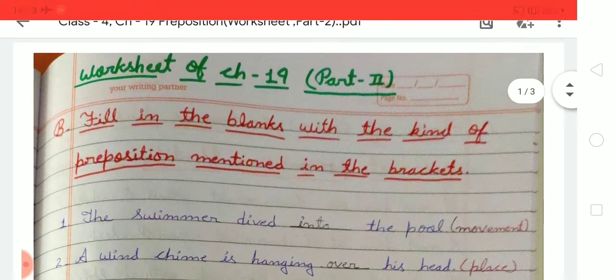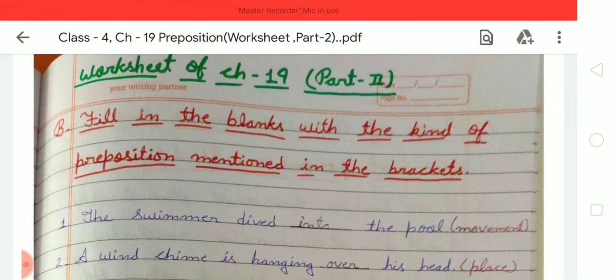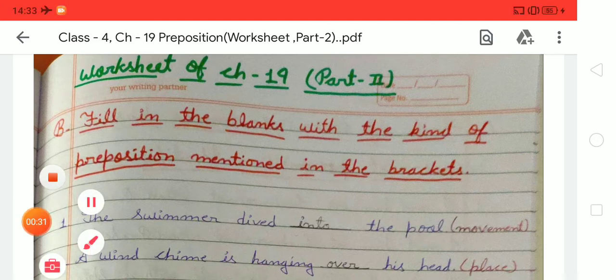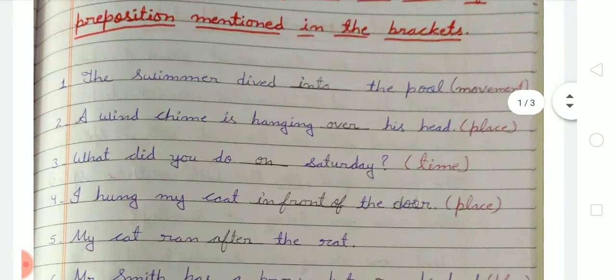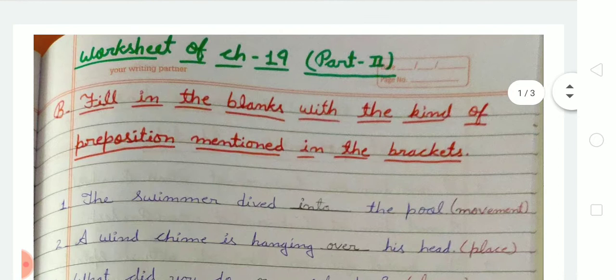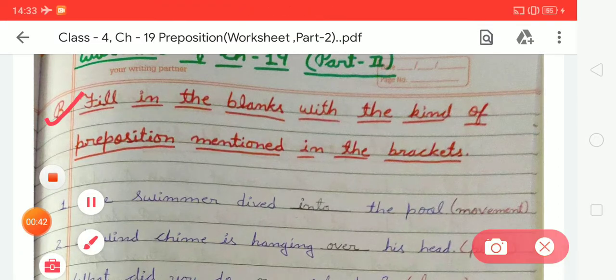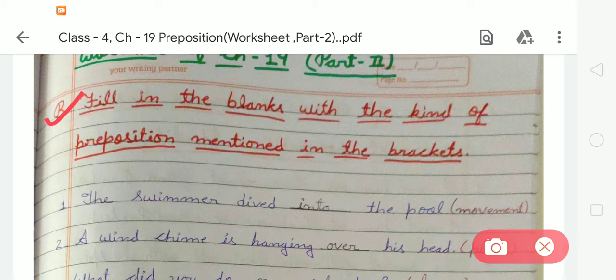Today, we are going to solve the remaining exercises of chapter 9. Students, it is part 2. In part 1, I explained all the exercises of chapter 9, and the remaining exercises I'm going to explain in my today's video. So students, here is exercise B. In exercise B, there is a fill in the blanks with the kind of preposition mentioned in the brackets. In my last video, we also learned about the preposition and their kinds. So now let's solve the given exercises.